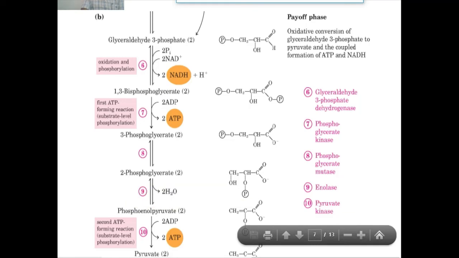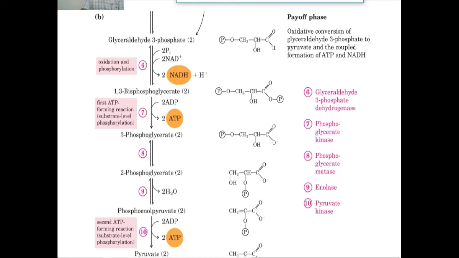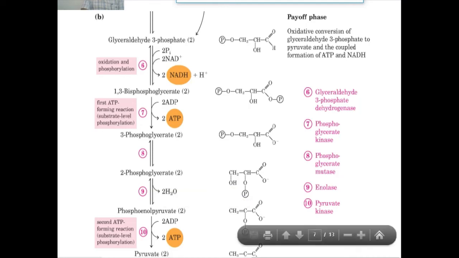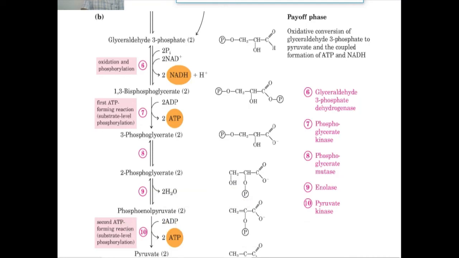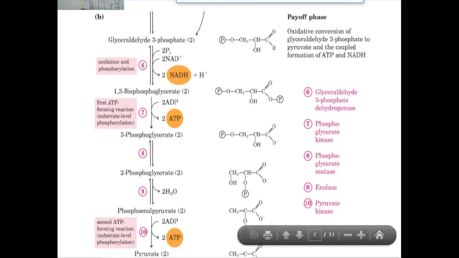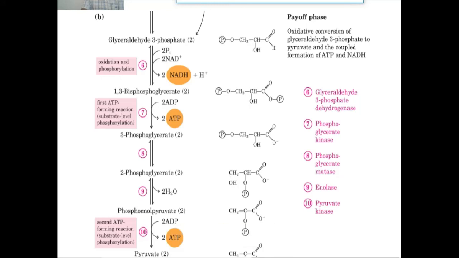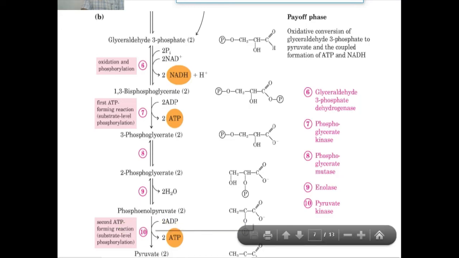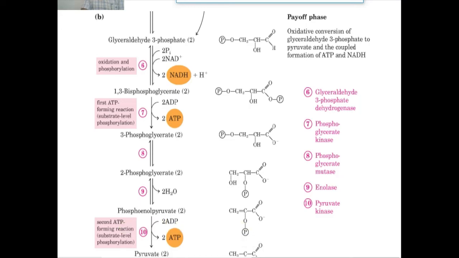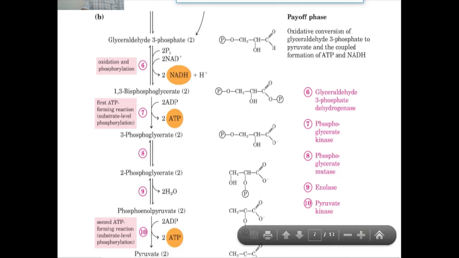One molecule of water from each molecule of 2-phosphoglycerate is released, and this molecule becomes phosphoenolpyruvate, or PEP. The 2 PEP molecules are produced here, and the last step of glycolysis is catalyzed by pyruvate kinase. Pyruvate kinase reacts with PEP.